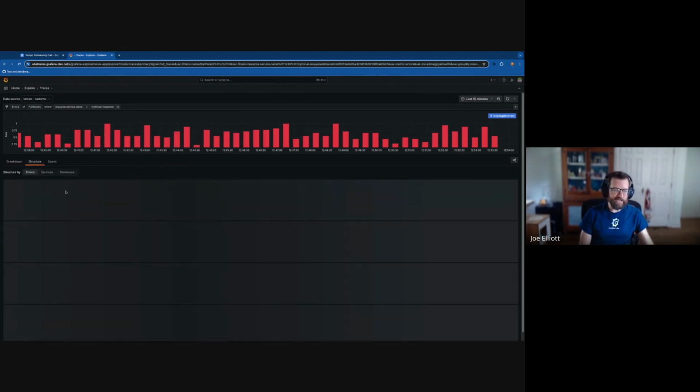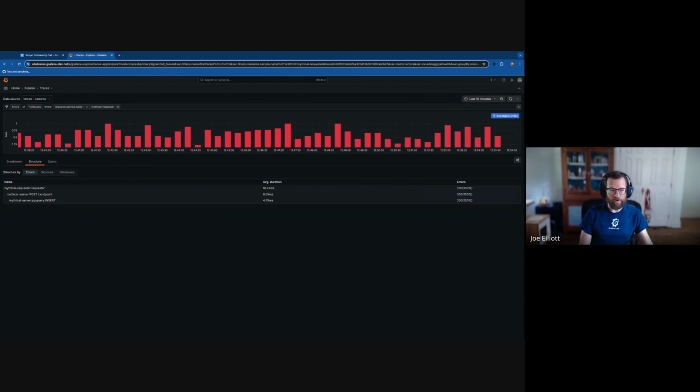And this structural tab I'm excited about. It needs some work. Everything needs work. This is a very raw experience at the moment. But this tab will show us the hierarchical errors that we're finding here. So we can see this span name, mythical requester, is the root. We can see we're calling something called post endpoint, and we can see these inserts are failing. So this is showing us the hierarchical errors down the chain of our traces. We can quickly identify from the root that we have errors at the root, and see down the chain structurally where those errors are originating from. In this case, it's that insert, which backs up what we were seeing before.